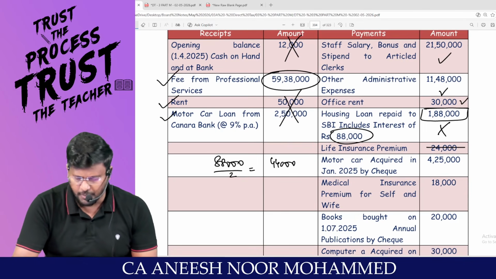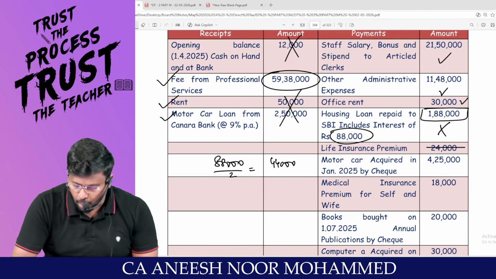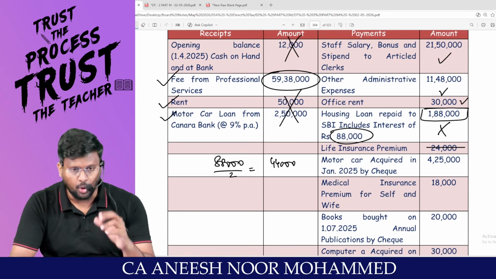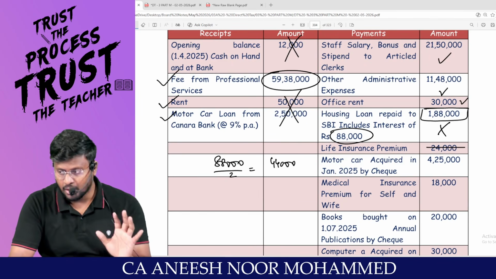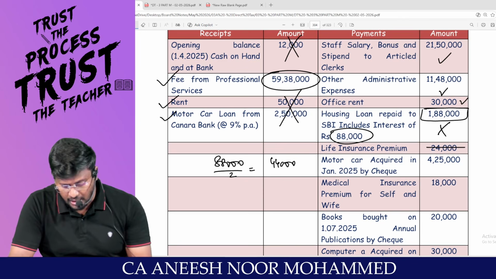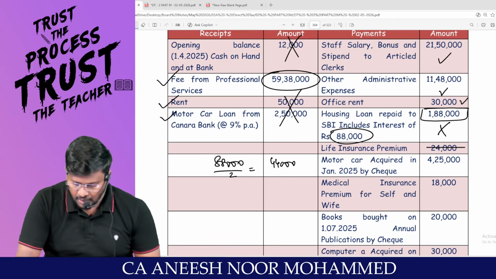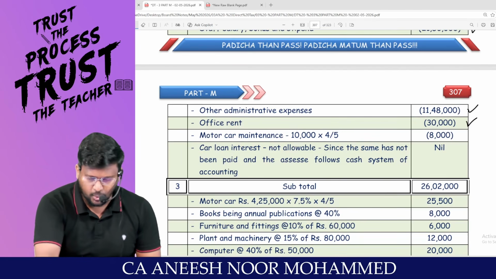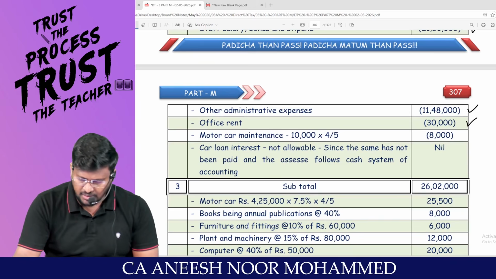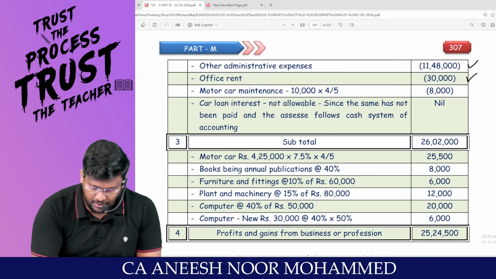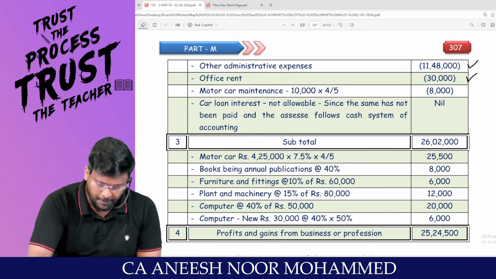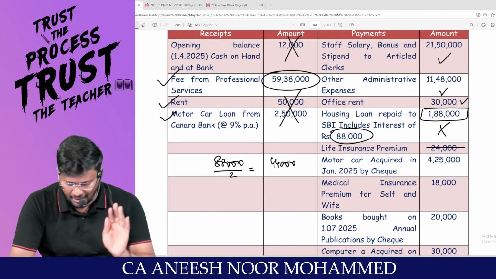The housing loan is not a business expenditure. A life insurance premium is not a business expenditure. Motor car acquired: for the motor car itself, you can't claim deduction, but for depreciation of the motor car, you can claim deduction. Motor car, 4,25,000. You can claim 4,25,000 into 7.5%. Depreciation will come later. Motor car depreciation, let it be there.